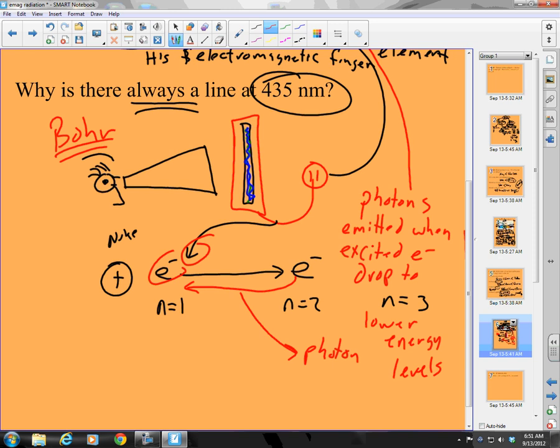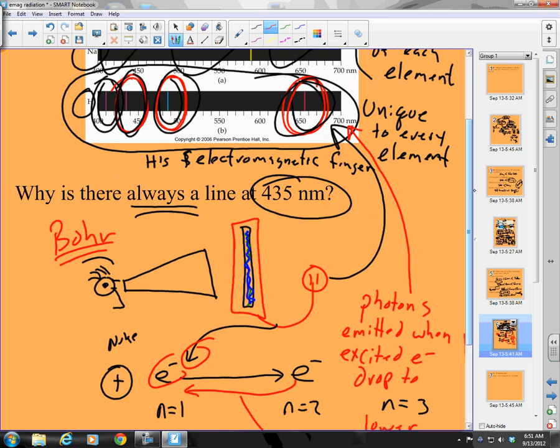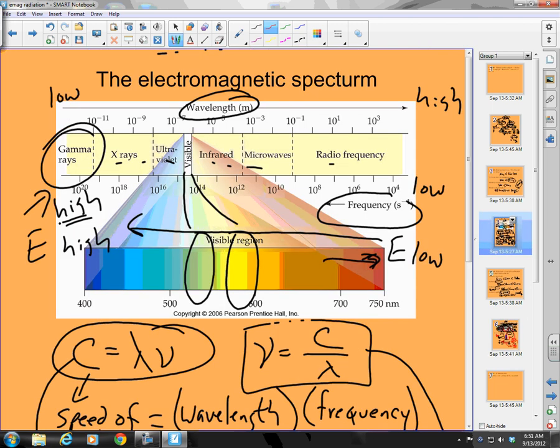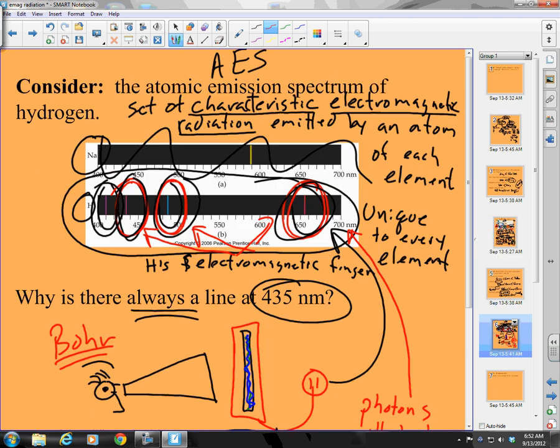Now the question is, why are they always the same? Well, think about this. Let's think logically here. If these colors are always the same, what must that mean? And remember, colors, we have to go back. What are colors all about? If I have a certain color light, that means it has a certain, well, let's see, 430. Right here is about 430. If I have a certain color of light, it has a certain what? Wavelength. If it has a certain wavelength, then it also has a certain energy. So the different colors of light indicate what? Different colors of energy.